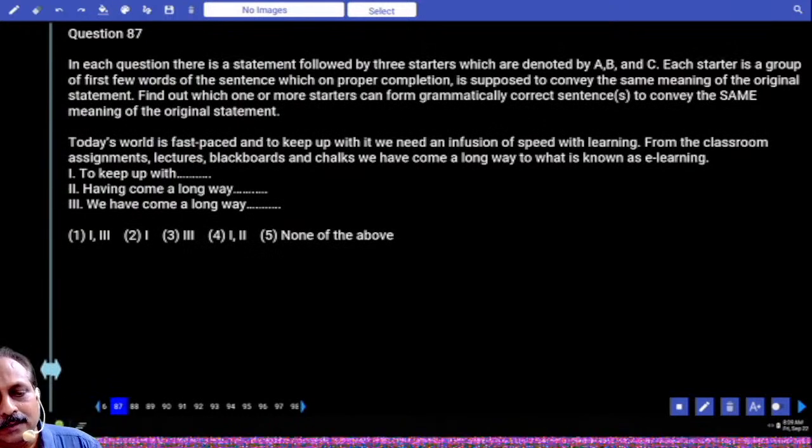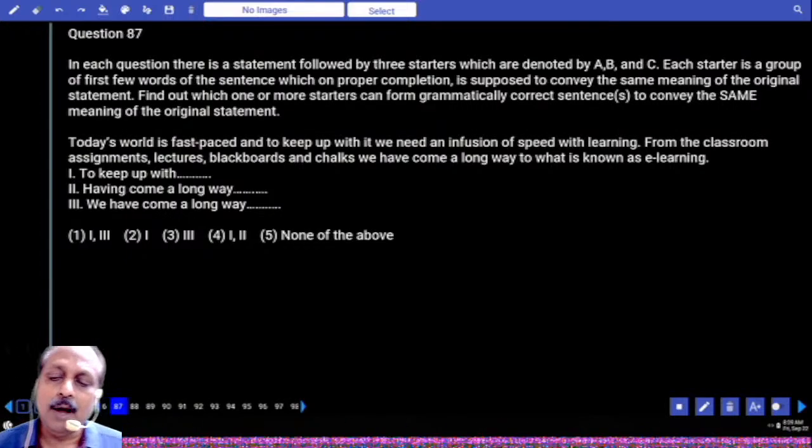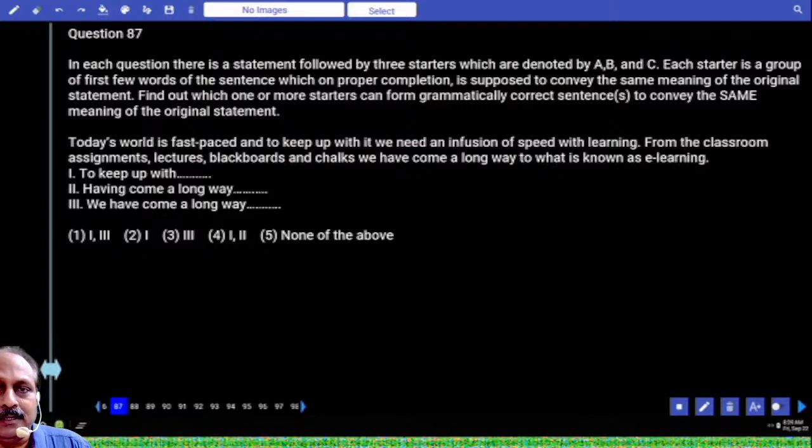87, these are connectors, not easy. But you should understand, today's world is fast paced, and to keep up with it, we need an infusion of speed with learning. It talks about the pace of the world. From the classroom assignments, lectures, blackboards, and chalks, we have come a long way to what is known as e-learning. To keep up with the fast pace, if we need infusion of speed with learning, we have changed or we have evolved.